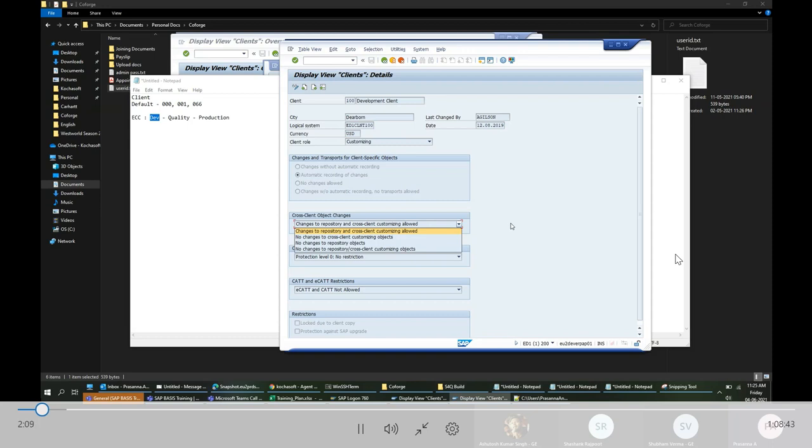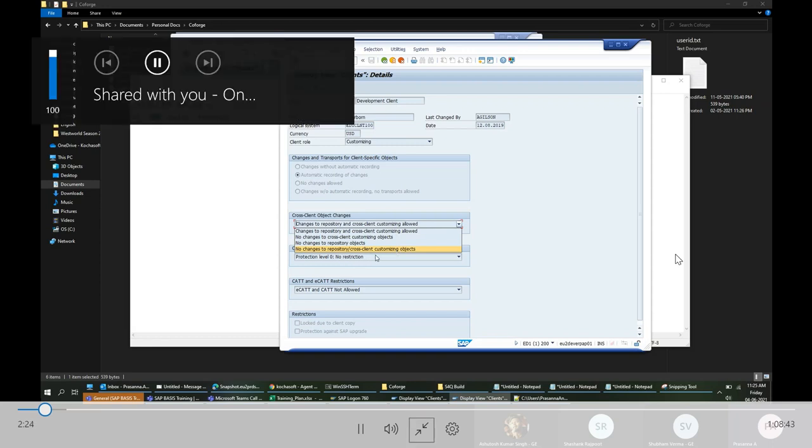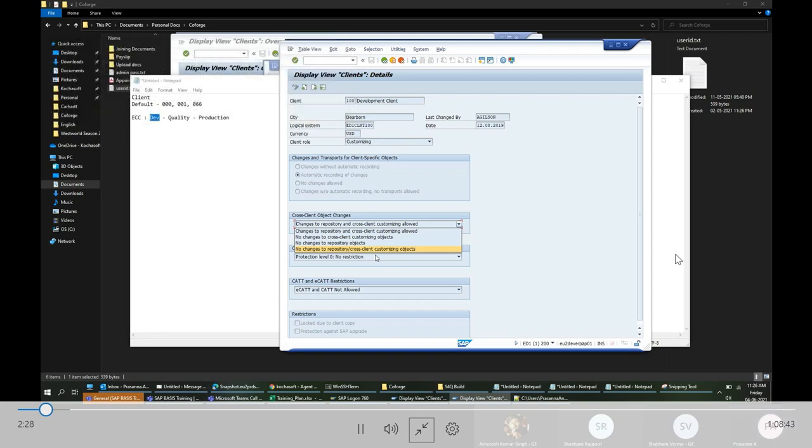You can change the report. You can do some customization. But if you put the option no changes to repository and cross client, it means the system is locked for any changes. Usually a production system will have this setting, no changes allowed, meaning there cannot be any changes made to the production system. I'll open a production system and show you.